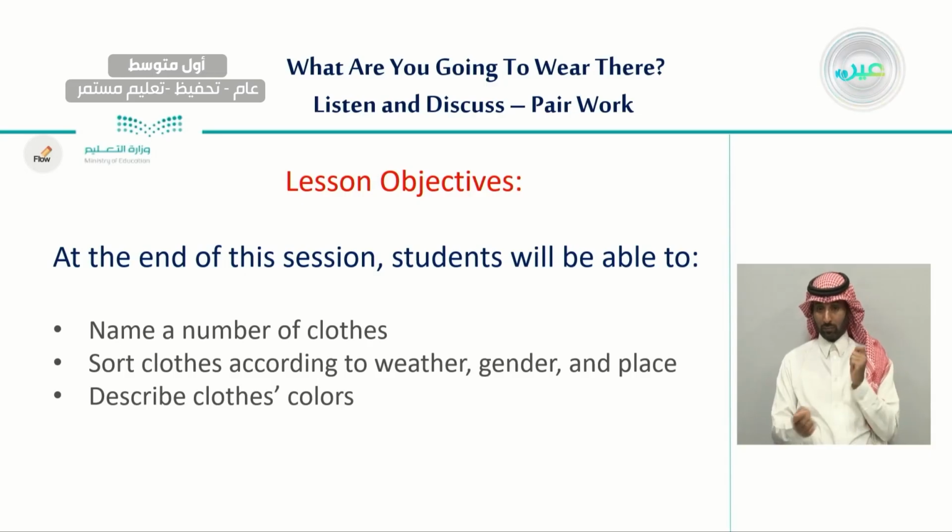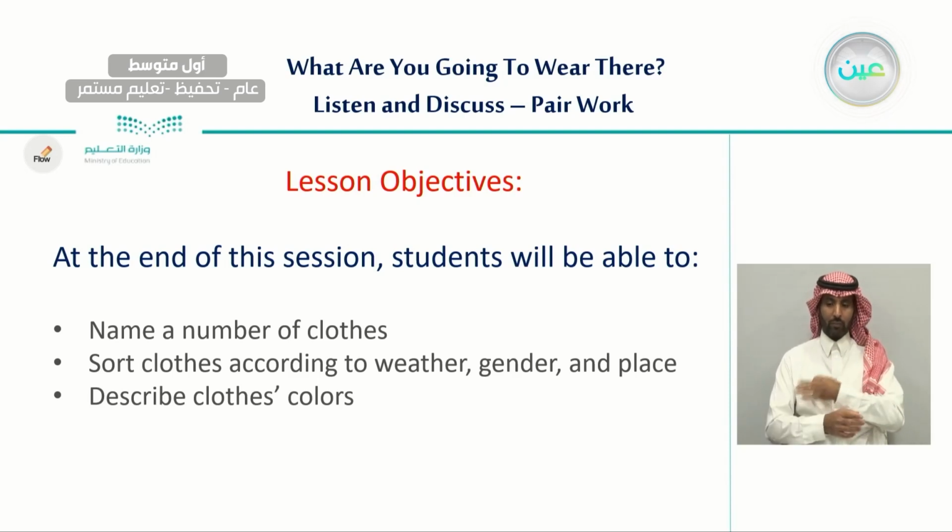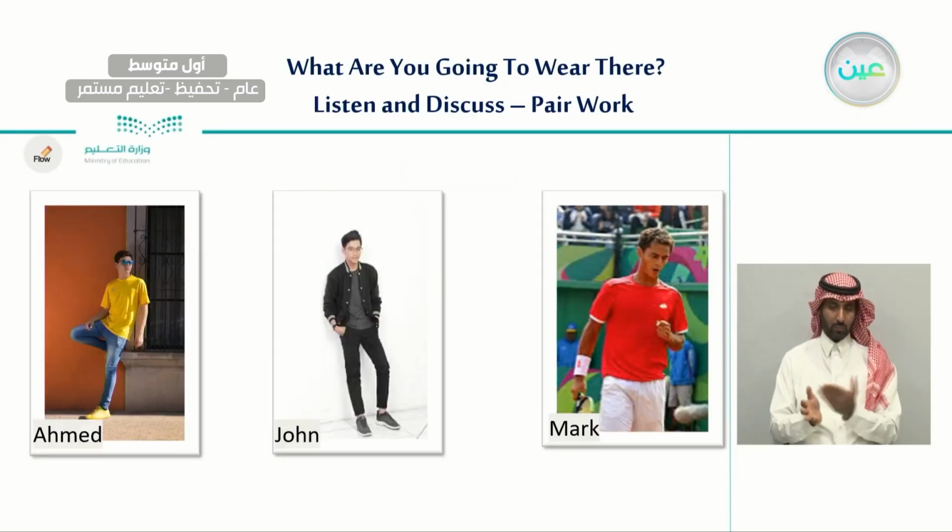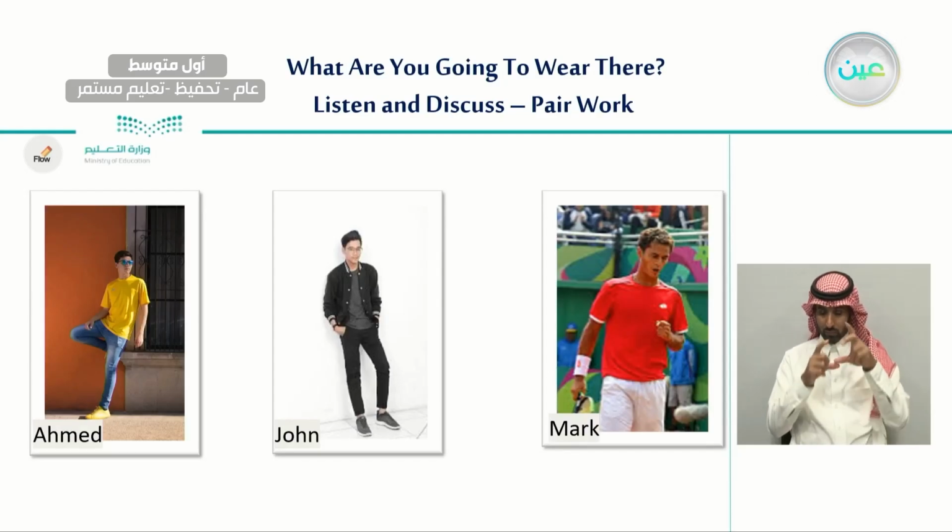Our objectives in today's lesson: we hope that at the end of this lesson you will be able to name a number of clothes, sort clothes according to weather, gender, and place, and also describe clothes color. So let's begin. Before we begin, I would like you to have a look at these three pictures.